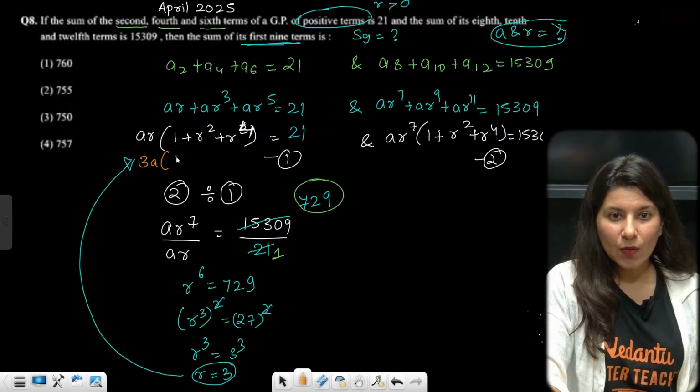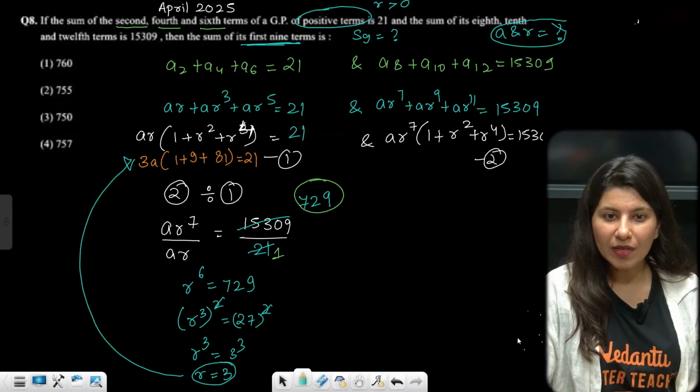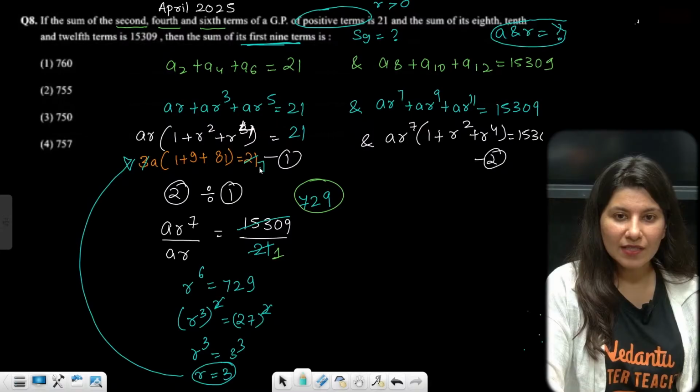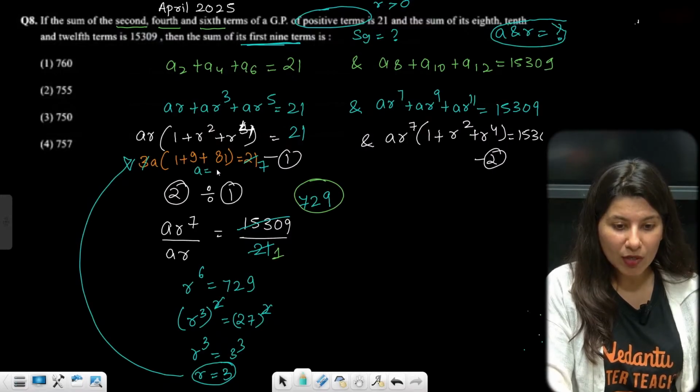So that is going to be 3A times 1 plus 9 plus r power 4, so 3 power 4 is 81, is equal to 21. So now here 3 ones are 3, 3 sevens are 21. So 81 plus 9 is 91. So basically A is equal to 7 upon 91.